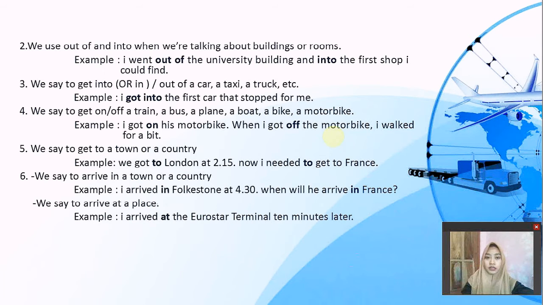Last, number 6, we say to arrive in a town or a country. For example, I arrived in Folkestone at 4:30. When will he arrive in France? And next, we say to arrive at a place. For example, I arrived at the Eurostar terminal 10 minutes later.